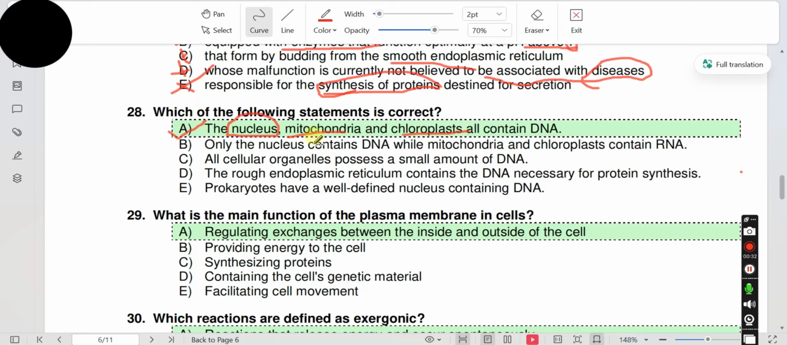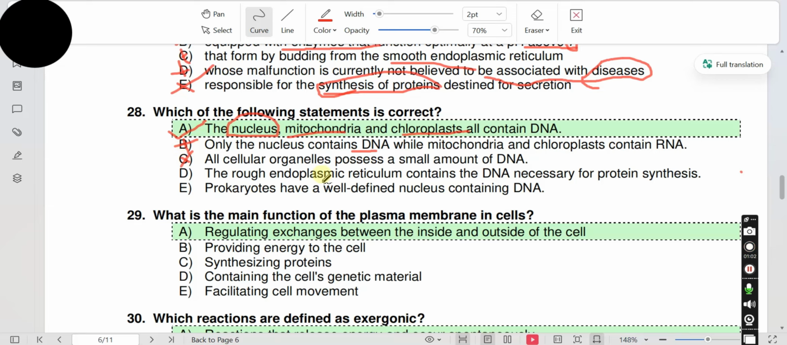Option B, only the nucleus contains DNA while mitochondria and chloroplast contain RNA. Mitochondria and chloroplast contain RNA as well as DNA. B is incorrect. Option C, all cellular organelles possess a small amount of DNA. Not all cellular organelles possess DNA, like endoplasmic reticulum, Golgi apparatus and many more.